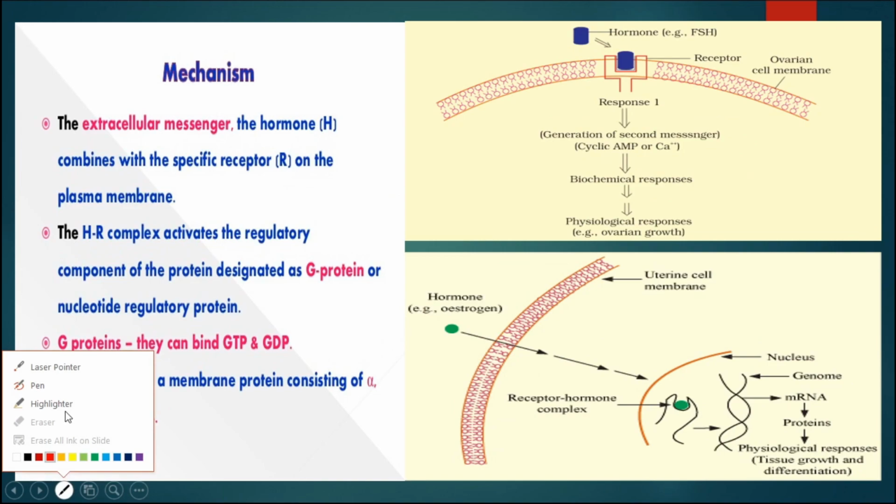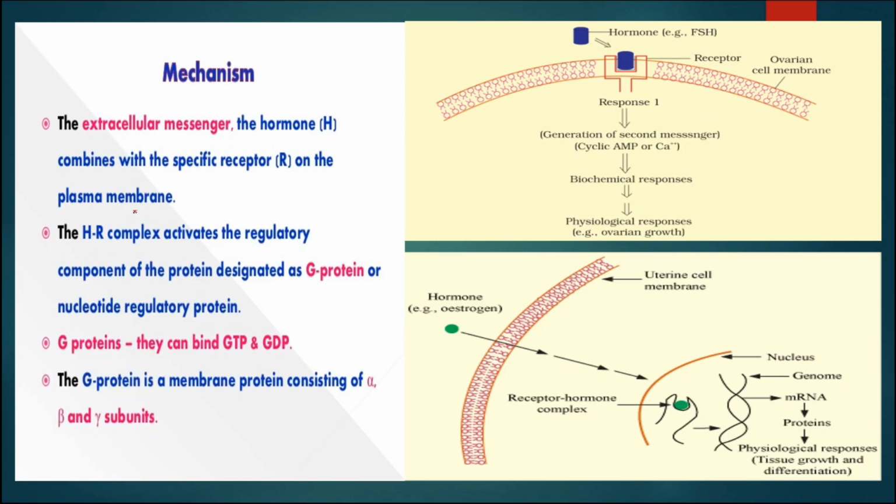Now we will study how these hormones function. The mechanism of hormone action takes place by two methods. There are two types of receptors, that is, special types of protein present on the cell membrane as well as inside the cell. When it is present on the cell membrane, it is known as membrane bound receptor, and when inside the cell it is known as intracellular receptor.